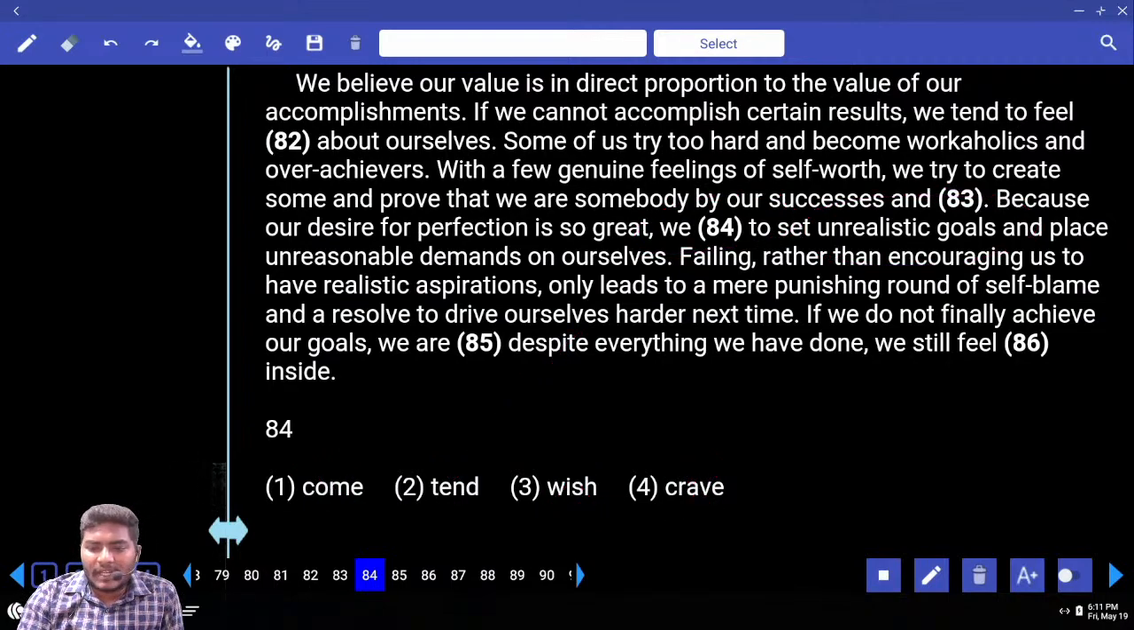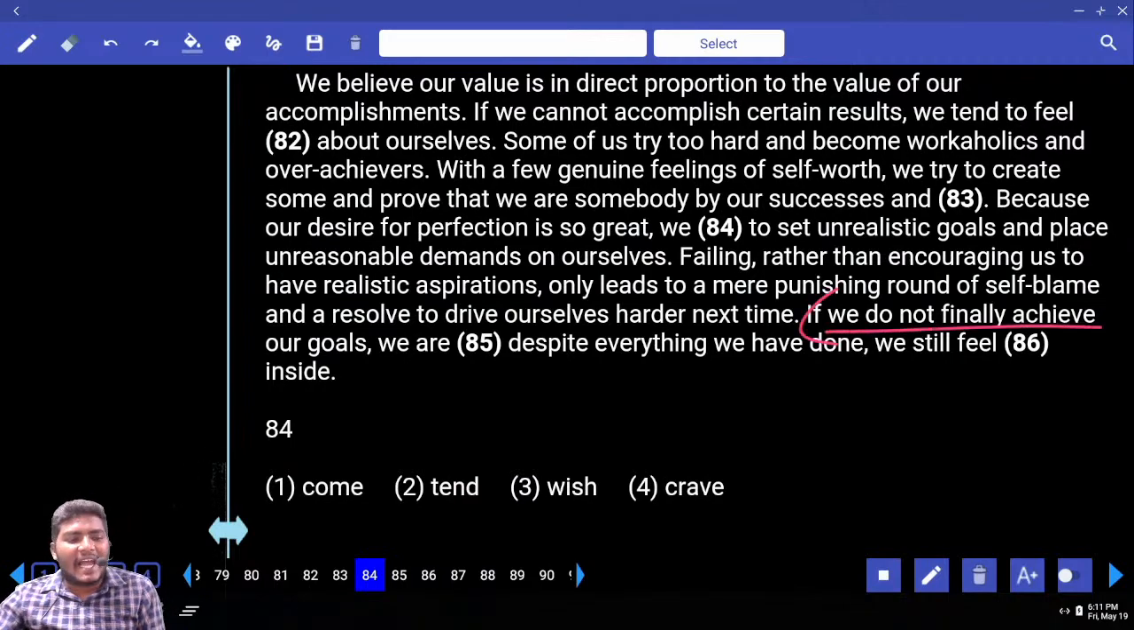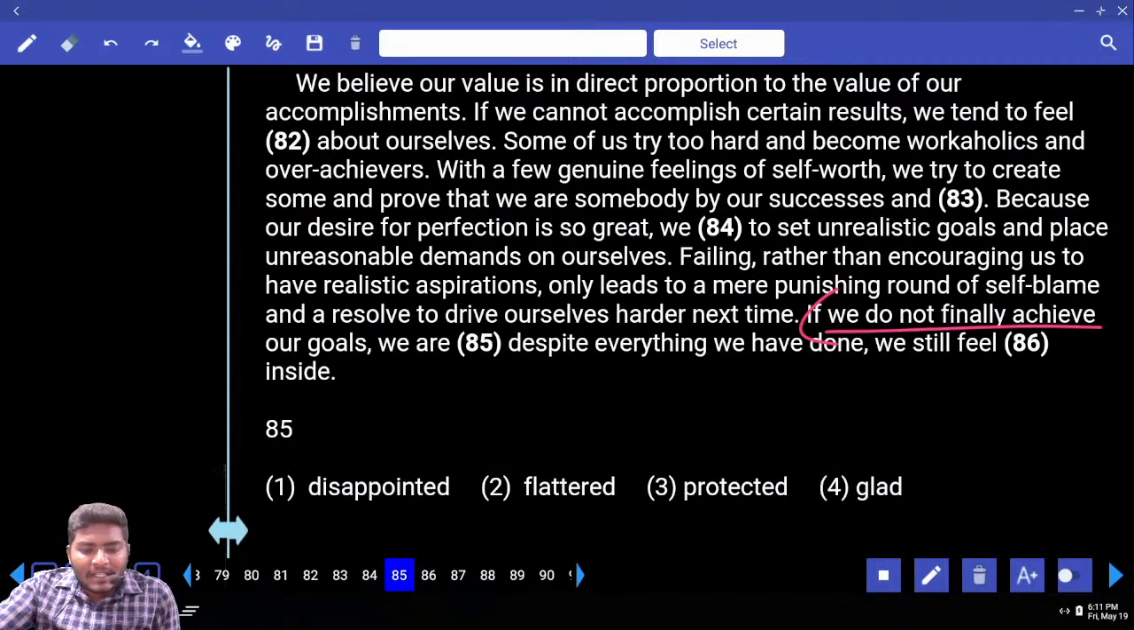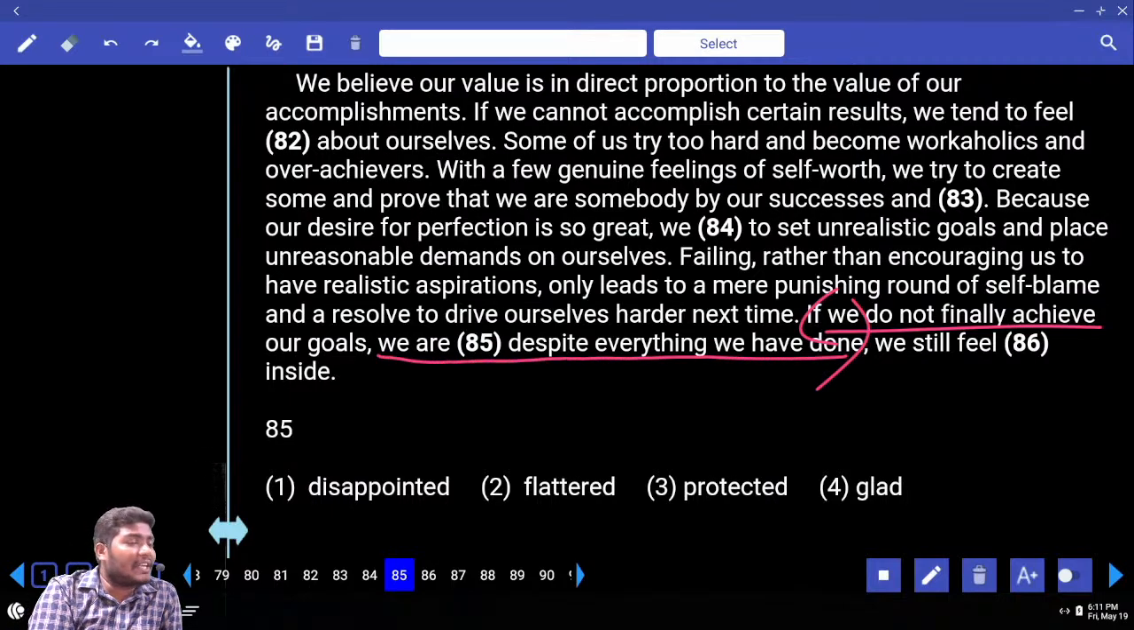Next one, come to the final sentences. If we do not finally achieve our goals, we are dash despite everything we have done. Tell me your answer. We are disappointed, we are flattered, we are protected, we are glad. Tell me which is your answer. You do all this, you work so hard, you study so hard, and finally if you don't achieve your goal, you are dash despite everything we have done. Do you feel very happy? No. You sometimes don't say, okay, fine, no problem, I tried this time, next time I will get the job. Nobody feels positively in this way. Everybody feels disappointed. Answer comes with the first one.